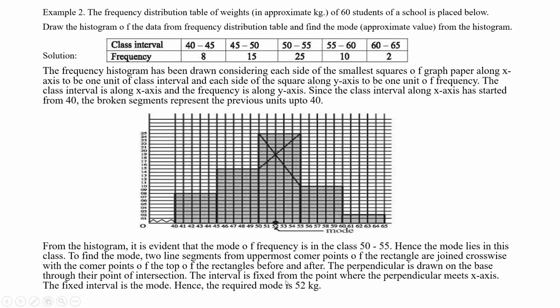The value is fixed from the point where the perpendicular meets the x-axis. The fixed value is the mode. Hence, the required mode is 52. That is, 52 will be the mode. Just join this line and these two lines. The intersection point will be the mode. That is 52 kg. So from this histogram we get 52 is the mode. So boys, I think you have understood this.